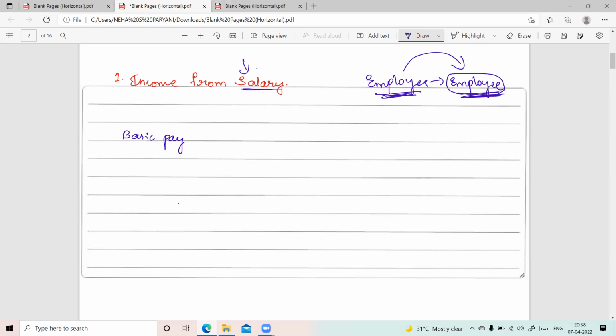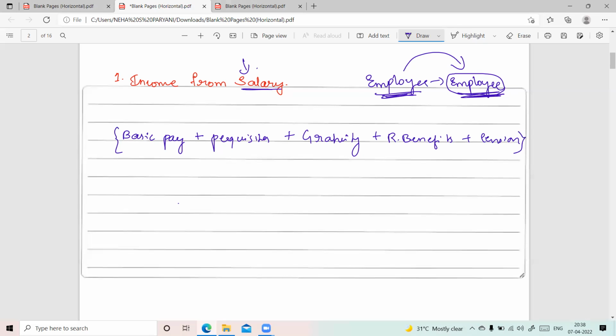For example, along with the basic pay, if he is receiving any perquisites, any amount in the form of gratuity, any retirement benefits, any pension amount, all these things will also be included and treated as income from salary. The total of all these will be treated as the income from salary.